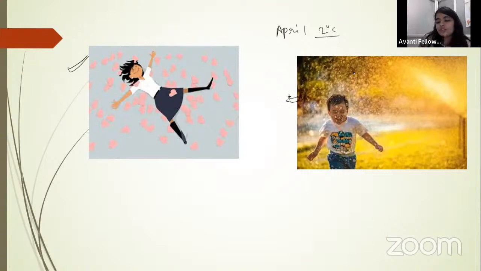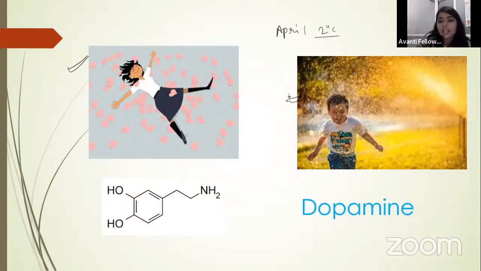During this kind of emotion, a chemical is released. What is it? It is called dopamine. Dopamine is also a nitrogen containing compound. So you know how nitrogen containing compounds are important for us. That's why we need to start amines here.